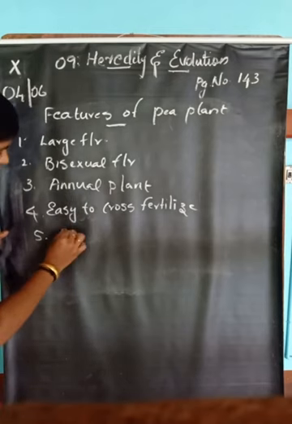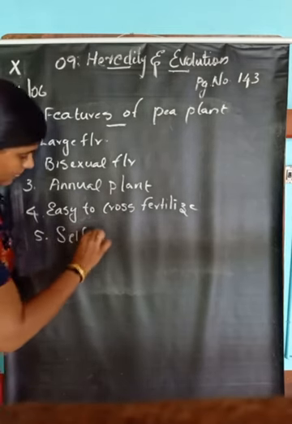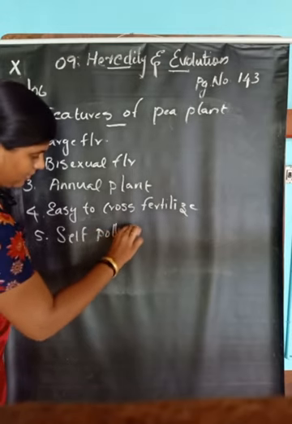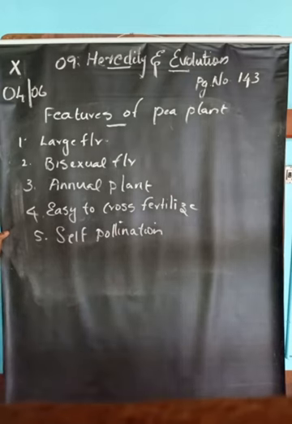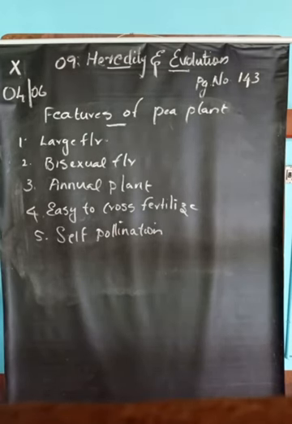Why? Because self-pollination is there in the pea plant. So these are the major features of pea plants.